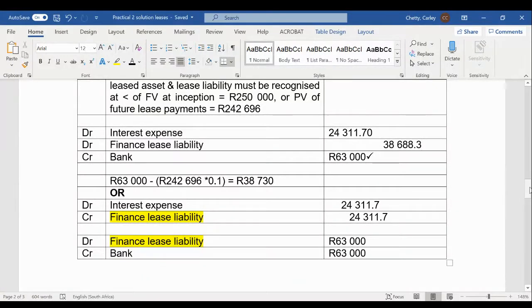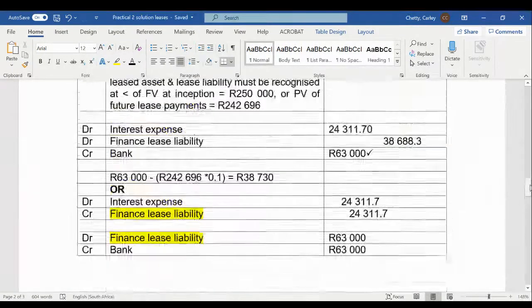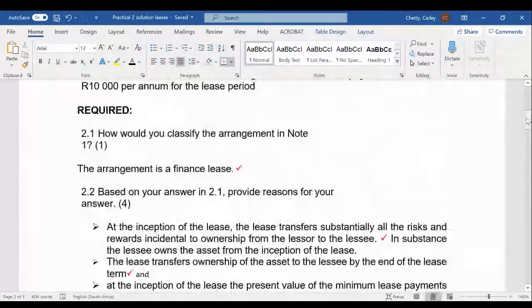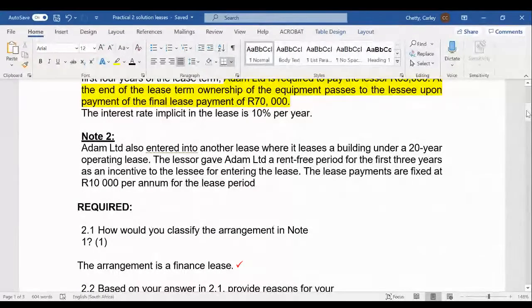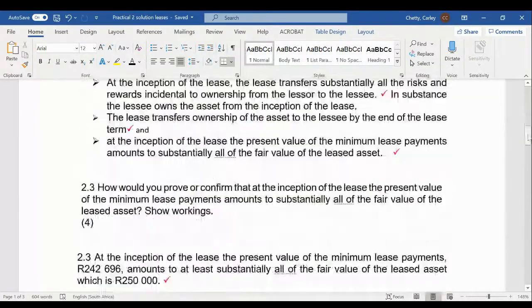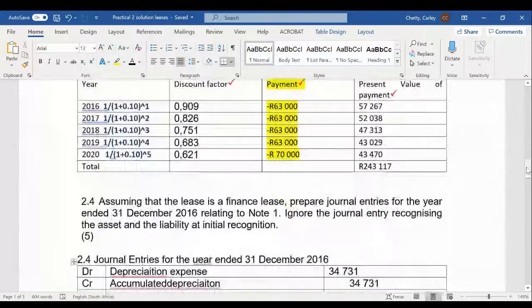Let's have a look at the next question. Okay, so the next question relates to note 2. So let's just refresh our minds. It says here, Adam Limited also entered into another lease where it leases a building under a 20-year operating lease. The lessor gave Adam Limited a rent-free period for the first 3 years as an incentive to the lessee for entering the lease. The lease payments are fixed at 10,000 Rand per annum for the lease period. Okay, so we have another lease here. Let's have a look at what the required is asking.